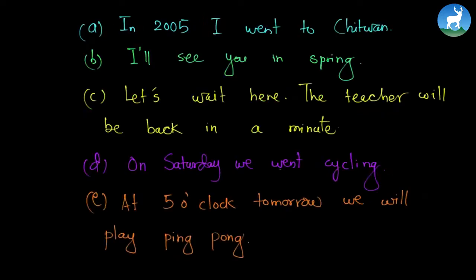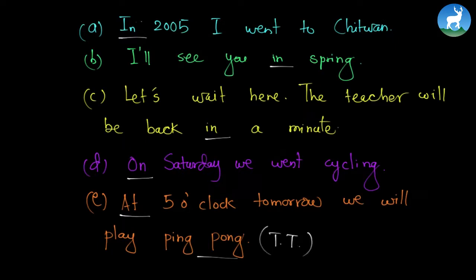So these are some of the examples. The first one is: In 2005 I went to Chitwan. Which one is the preposition? In is the preposition. All right. The second one is: I'll see you in spring. So in is the preposition again. Let's wait here. The teacher will be back in a minute. Again, in. On Saturday we went cycling. On is the preposition. At 5 o'clock tomorrow we will play ping pong. Ping pong means table tennis or TT. It's the Chinese name for ping pong.